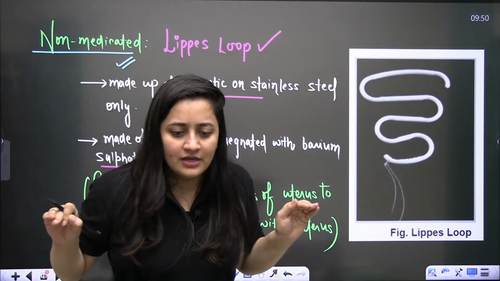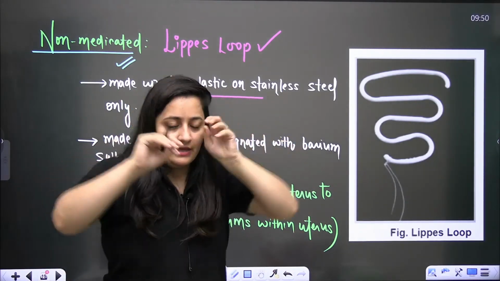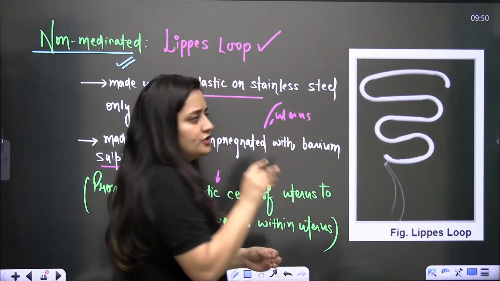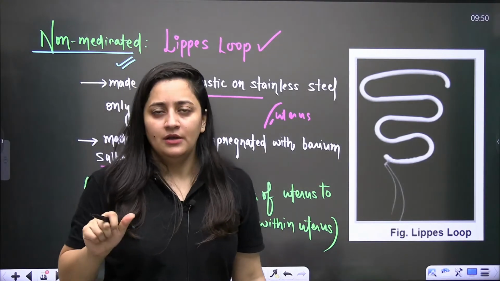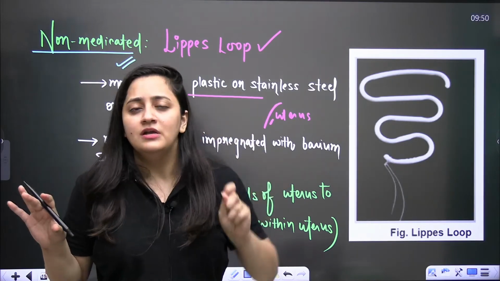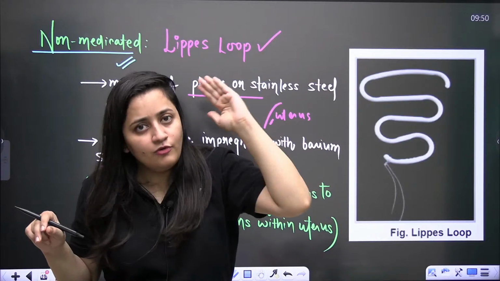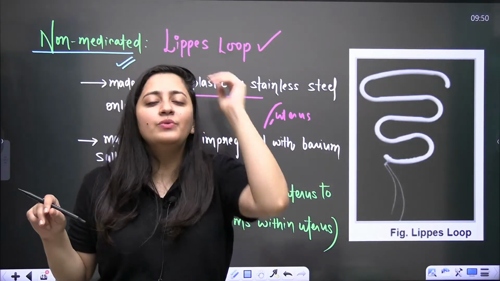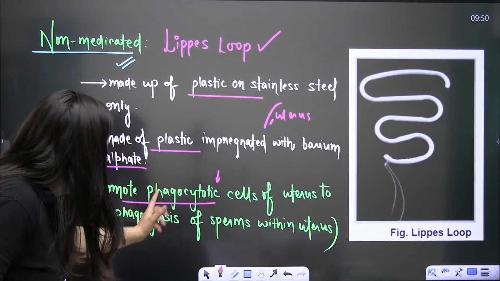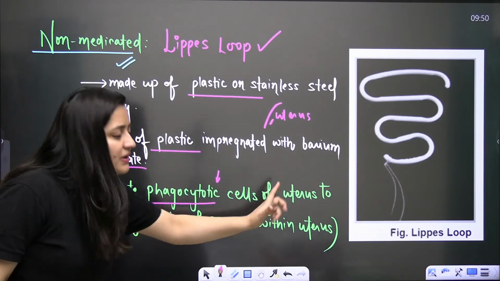So it will cause some perforations there. Like let's say this is the uterus lining, so it is going to cause some small perforations there, which are not so bad, but yes, small perforations will be created. Now what is going to happen? The blood flow towards it will increase, the WBCs will come there, the phagocytotic cells will come there. So it promotes the phagocytotic cells of the uterus to carry out phagocytosis of sperms within the uterus.